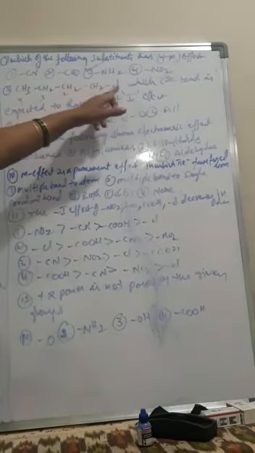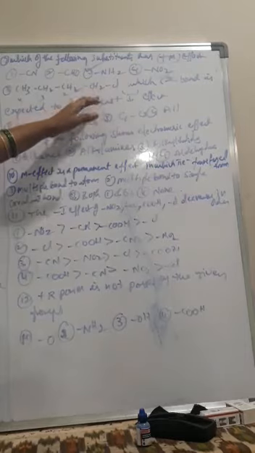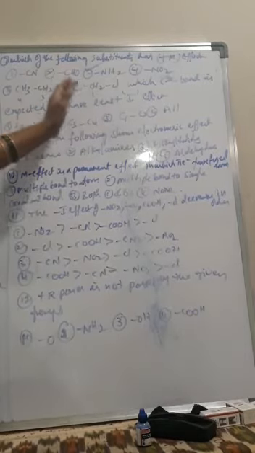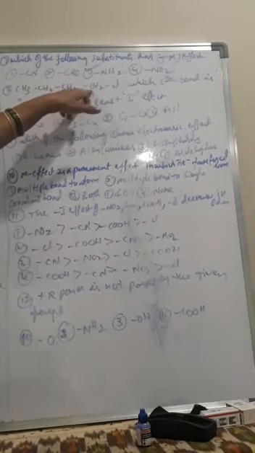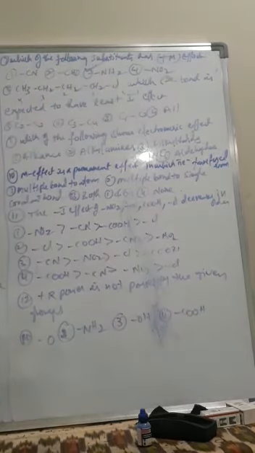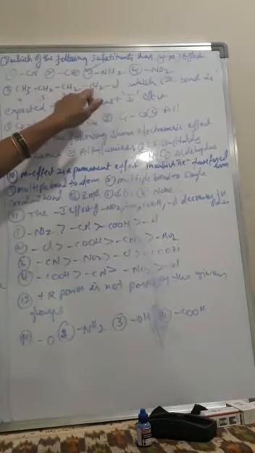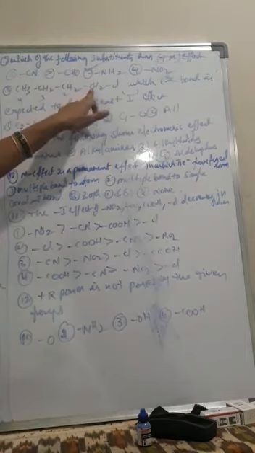Chlorine is a highly electronegative atom, and it attracts the shared pair of sigma electrons towards itself. The carbon possesses a partial positive charge and chlorine a partial negative charge, so polarity is there. Polarization takes place between chlorine and the carbon directly linked with it.